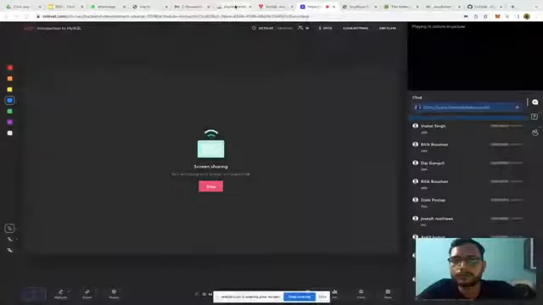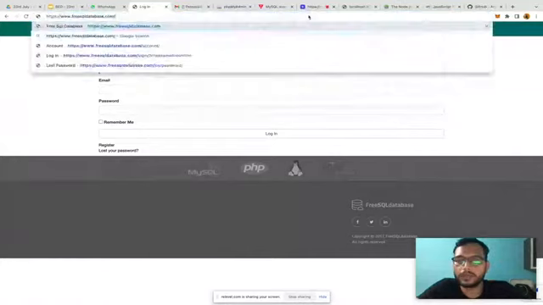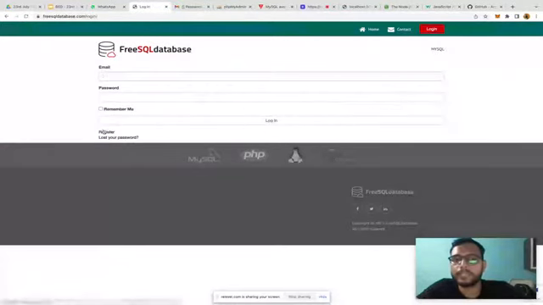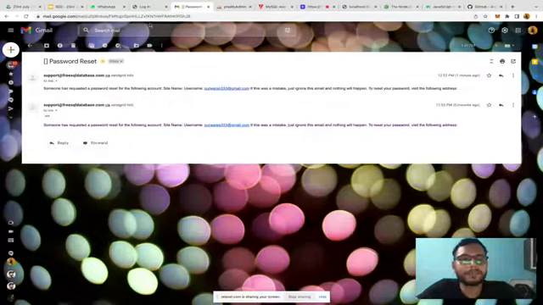Okay, I am clicking on the last link, but there is no request. Let me share my screen. You can see this icon, right? The register here. If you go to freesqldatabase.com and click on the login button, you will see the register button down below. You can do it there. By the way, I was trying to reset my password. They are saying visit the following address, and we do not have any following address, so I cannot reset my password. Weird.